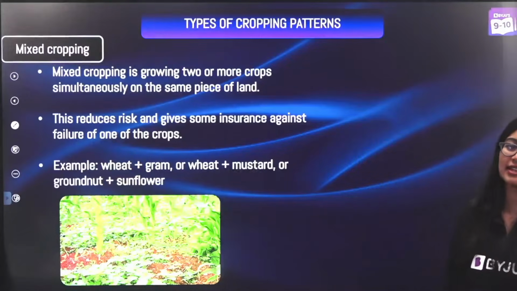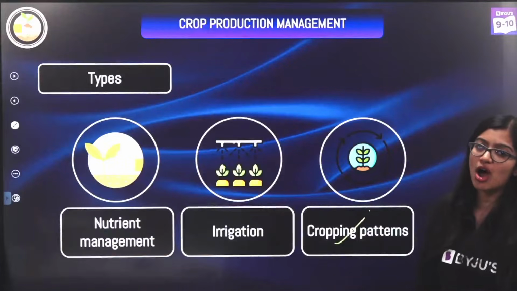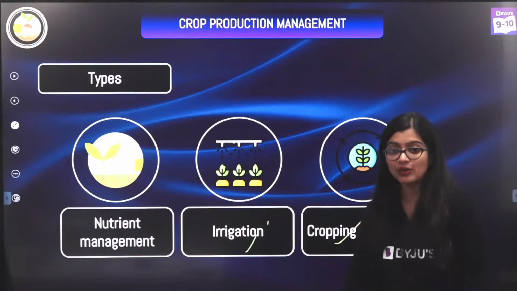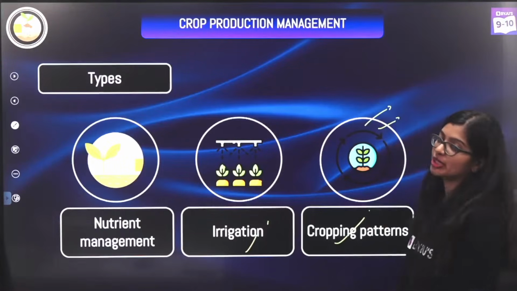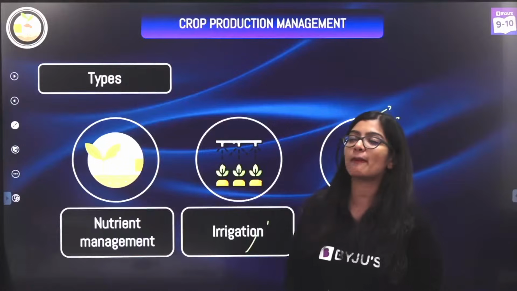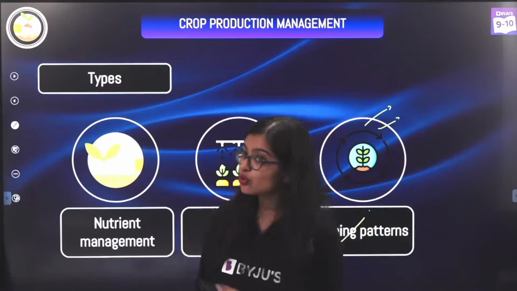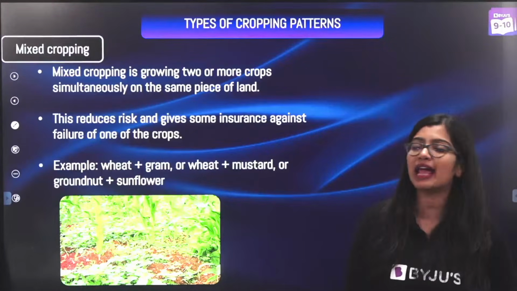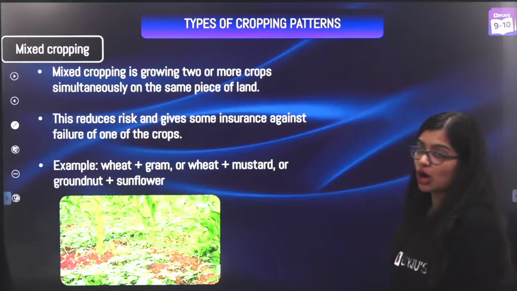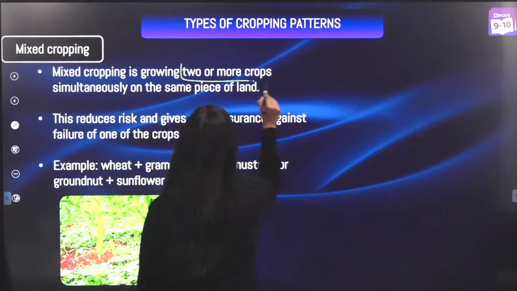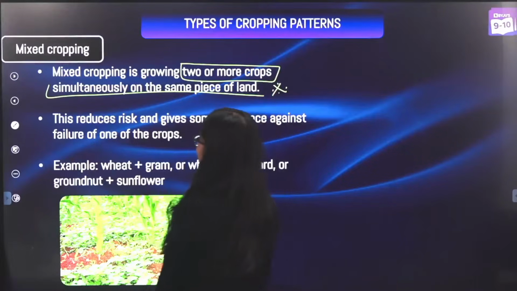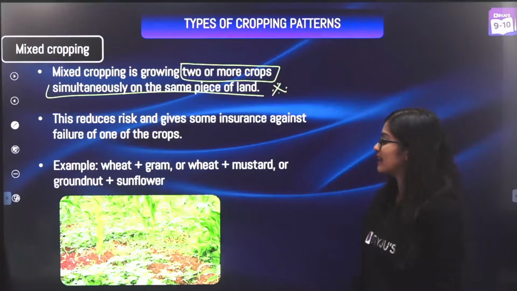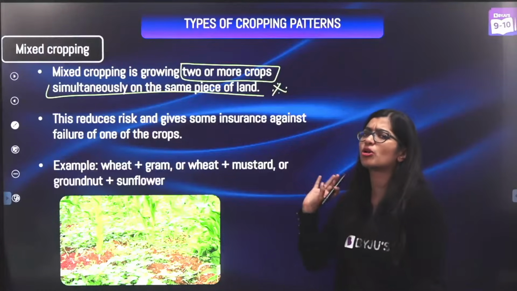Now moving on to cropping patterns very quickly. We know how to manage our nutrients. We know how to provide water to our crops. Now, how to grow our crops. That's why cropping patterns come into the picture. Quite literally, cropping patterns is when there's a set pattern in growing your crops. Based on the pattern in which you grow, you have mixed cropping, intercropping, and crop rotation, right? In mixed cropping, you grow 2 or more crops simultaneously on the same piece of land, right? Here we are not saying any definite pattern, we're just saying we're growing 2 or more crops, right?